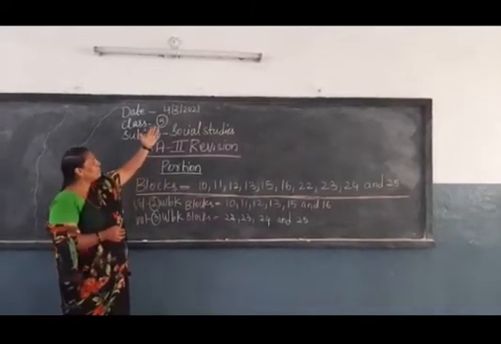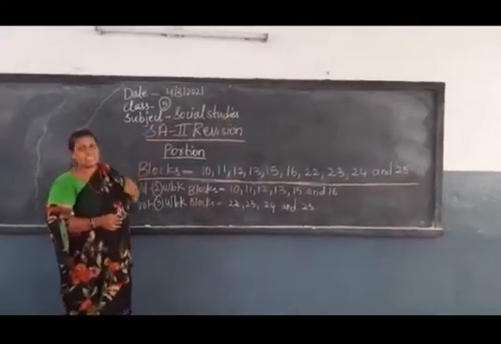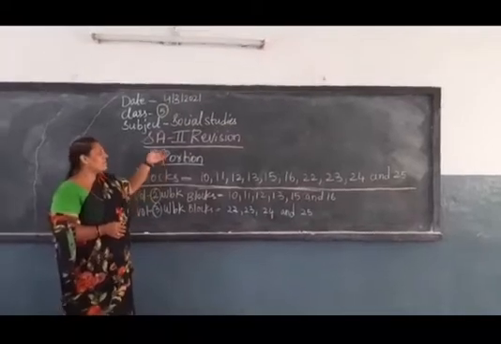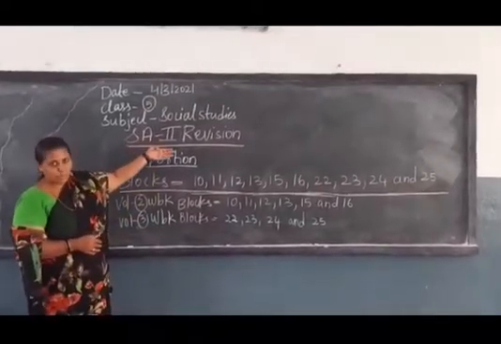Write today's date, beta. 4-3-2021. Children, we are doing essay 2 revision. What are we doing today, beta? Today we are starting a revision. Write essay 2 revision.